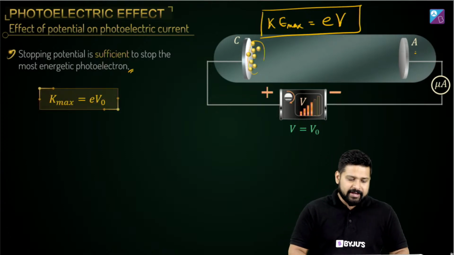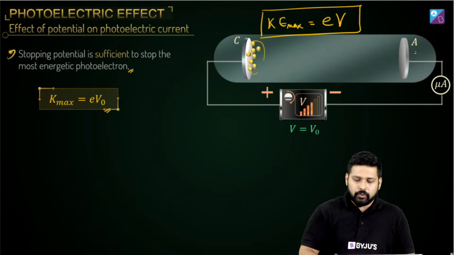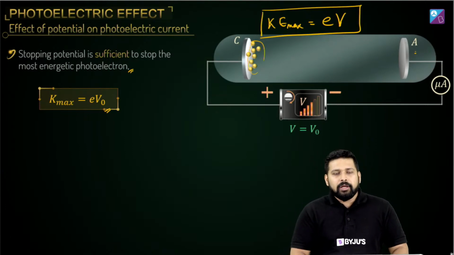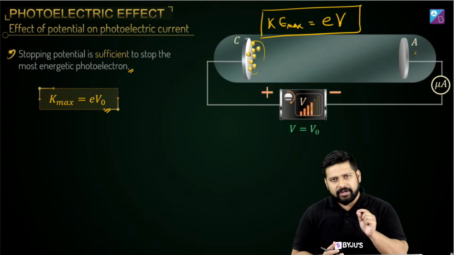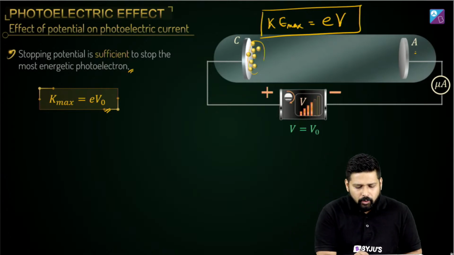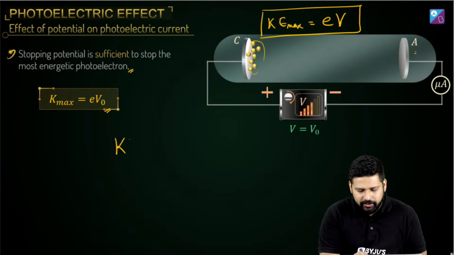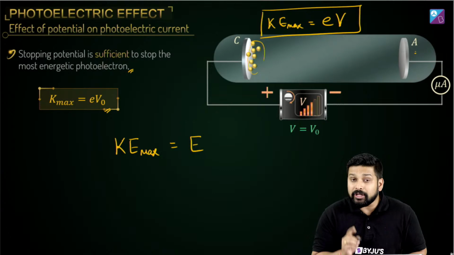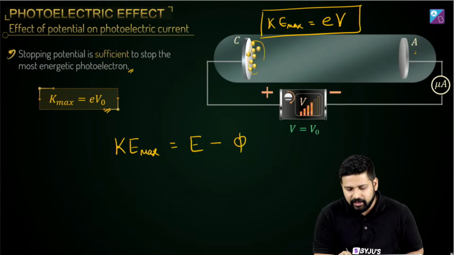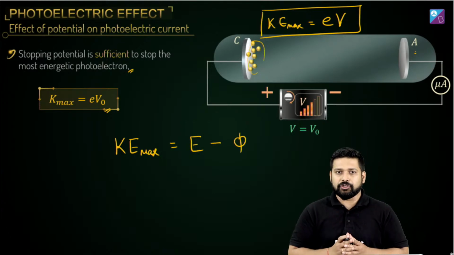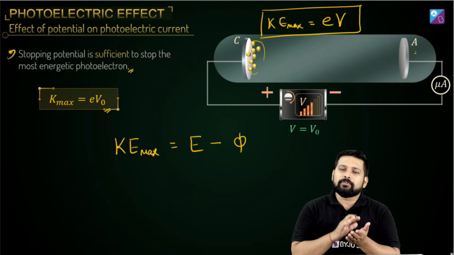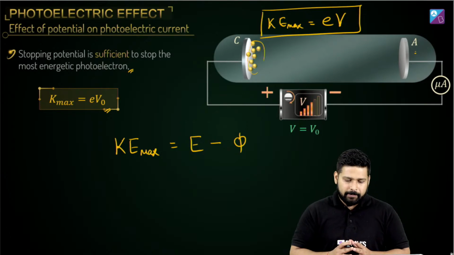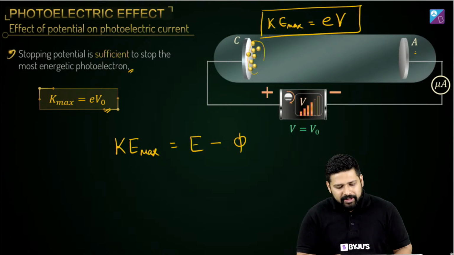Okay, so what do you get now? K max is equal to eV naught. Now, you recall Einstein's photoelectric effect equation. What did he tell? He told that the maximum kinetic energy is going to be equal to total energy incident minus phi, where phi was the work function. Phi was the minimum energy required to remove an electron from the surface of a metal. Correct? Okay.